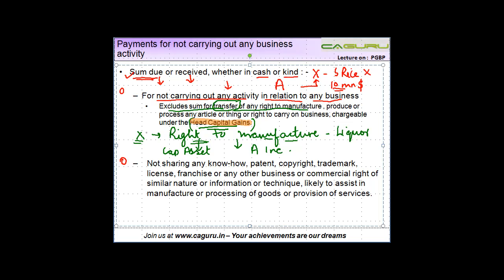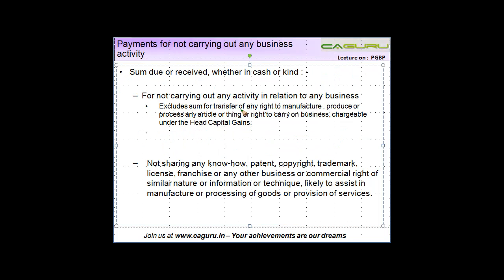So if you come across a situation where any income is chargeable under the head capital gains, then that is not taxed under the head PGBP. That will be taxed under the head capital gains itself. So it excludes sum for transfer of any right to manufacture, produce or process any article or thing, or right to carry on business chargeable under the head capital gains.